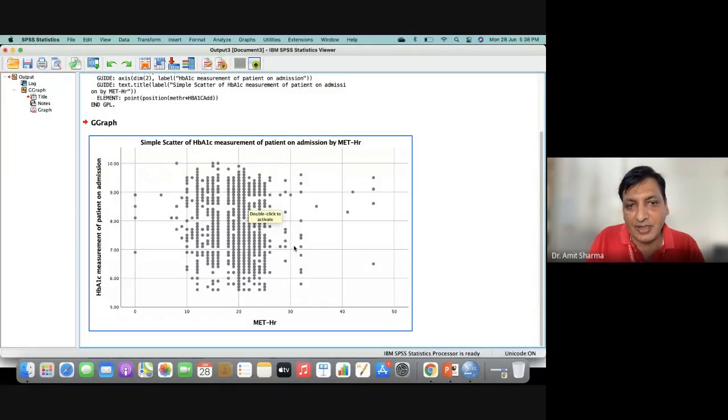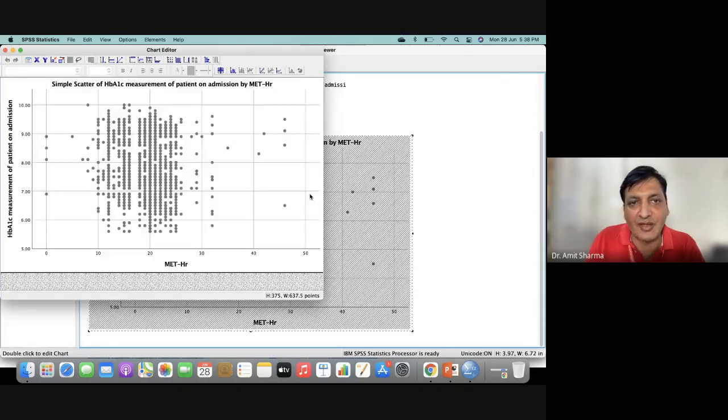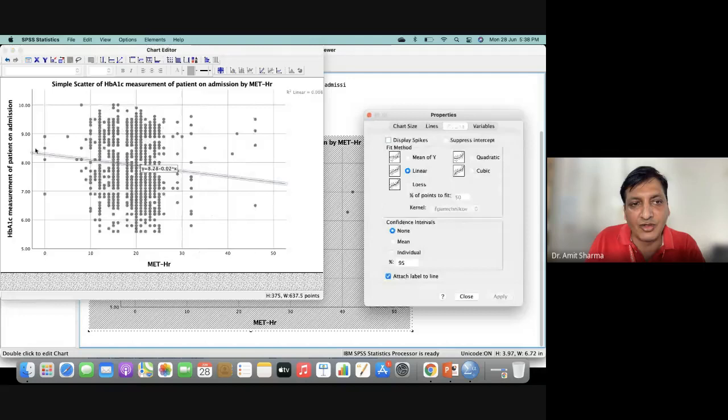If you are getting a straight line, either positive or negative, it represents that you are eligible for linear regression, so after that you can run the test. Otherwise you have to stop there if the chart suggests that you have not found linearity, because here we are getting a straight line and a little bit on the negative side.